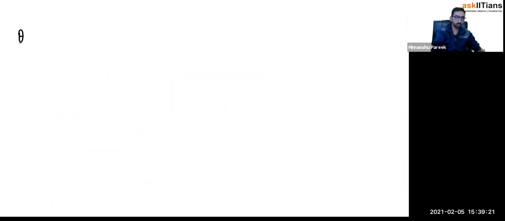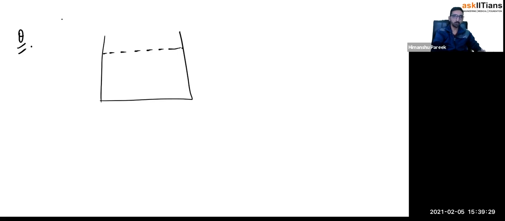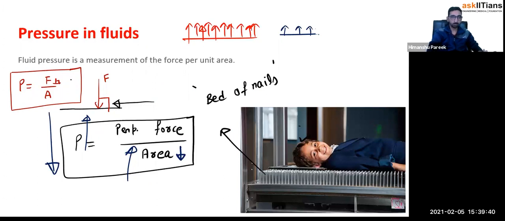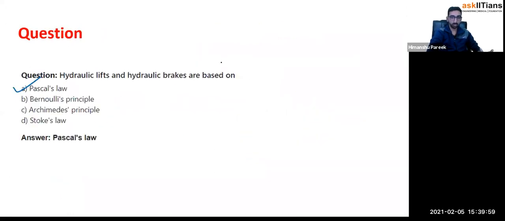A simple question we can try. Suppose there is a container, and atmospheric pressure is P naught. Now the value of atmospheric pressure, if you don't know, let me write here in terms of Pascal. Okay, I think I forgot to mention the unit of pressure here. Pressure is force per unit area. So we can write it as Newton per meter square, or it is also known as Pascal. Newtons per meter square is also known as Pascal. That's another unit for the pressure, right?